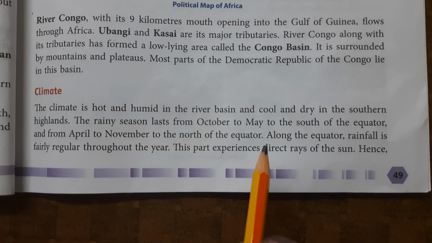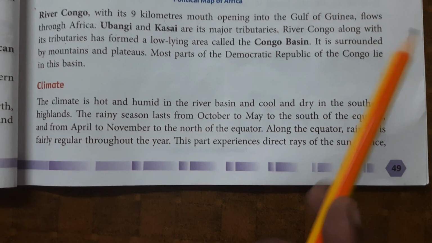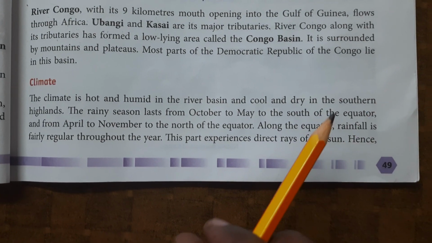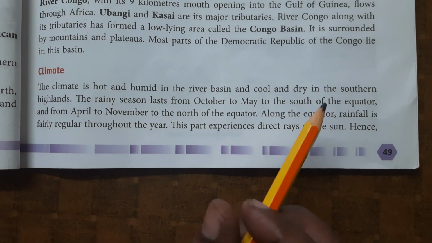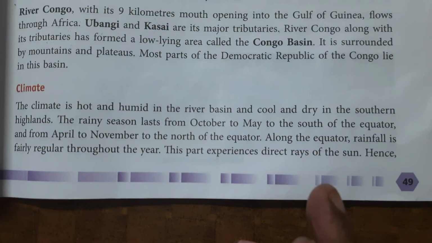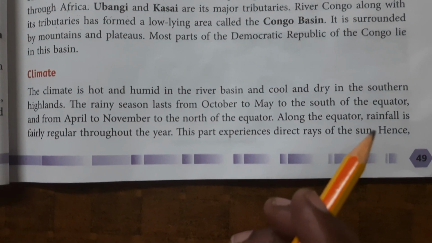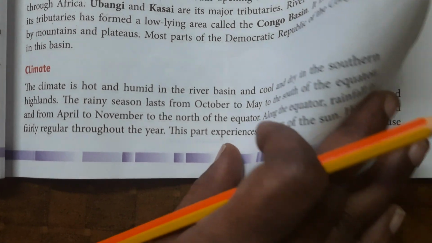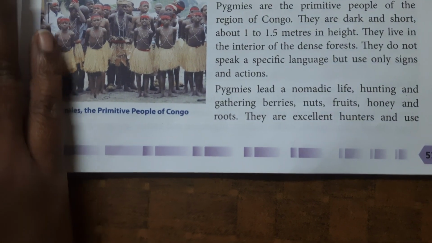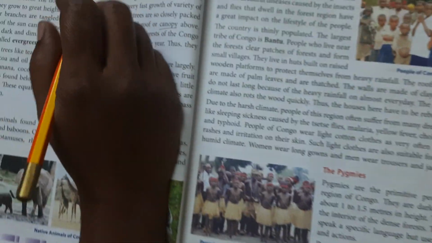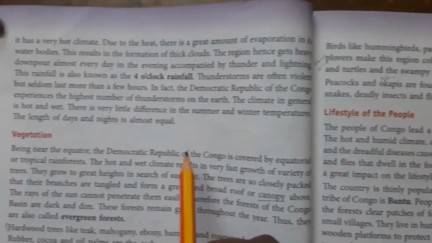Children, we know that the equator receives the direct rays of the sun year round. The direct heat of the sun causes a lot of evaporation during the daytime in this region. What will happen due to a lot of evaporation? It will result in rain.